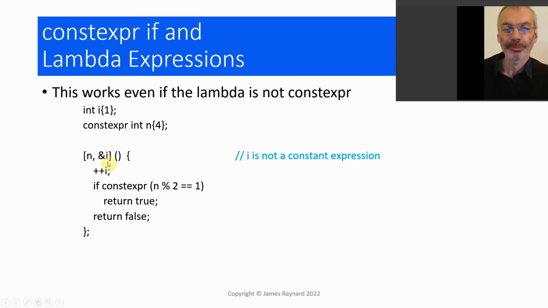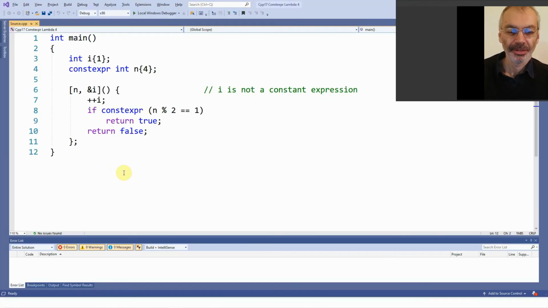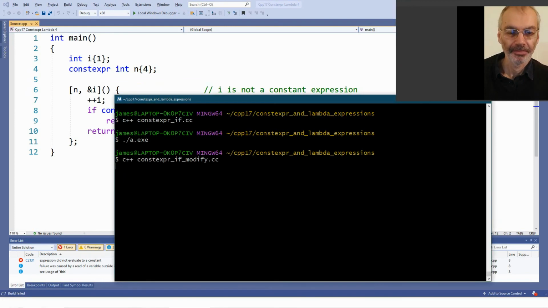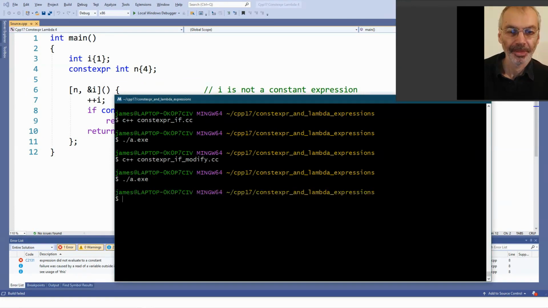If we, for example, capture a variable which is not a constant expression, then this lambda cannot be Constexpr. And we also have a side effect in the lambda, so that's two reasons why this is not a constant expression. And again, Visual C++ will not take that code, but it works with G++.